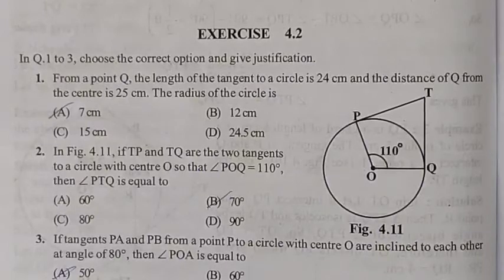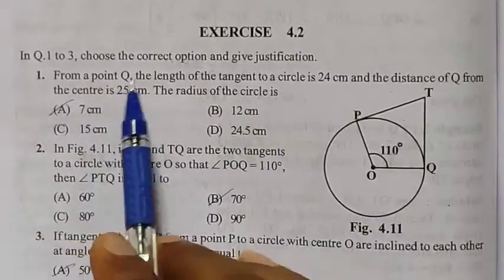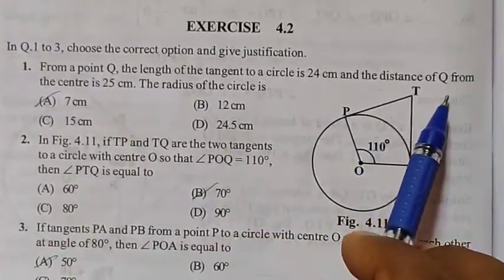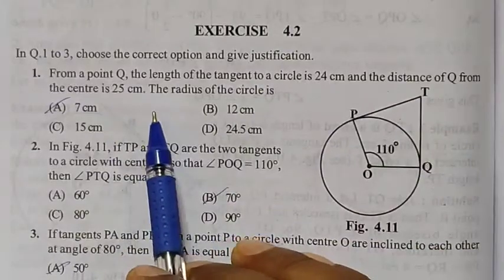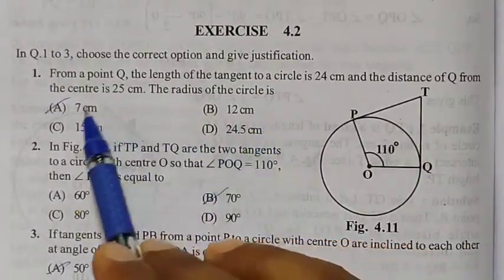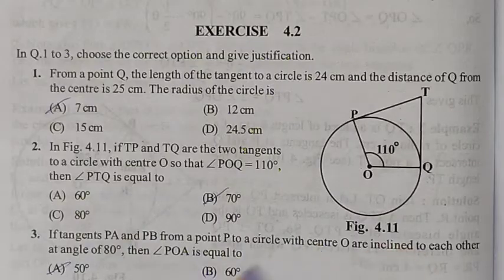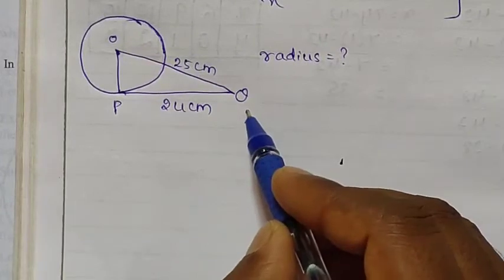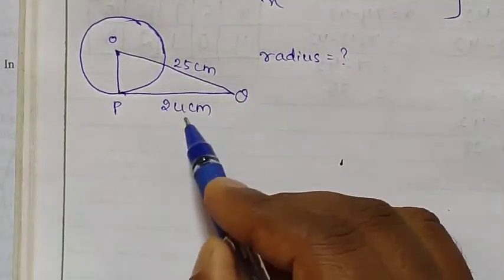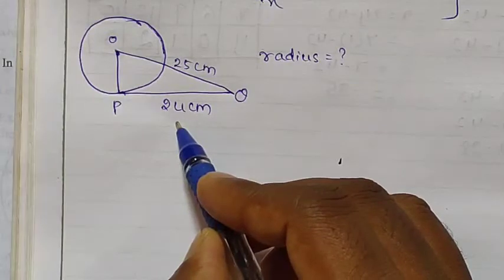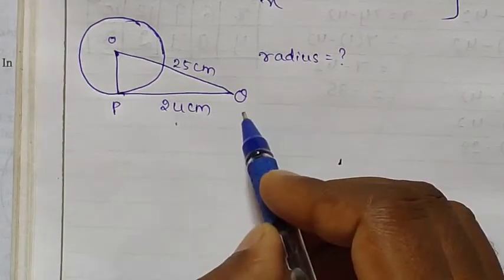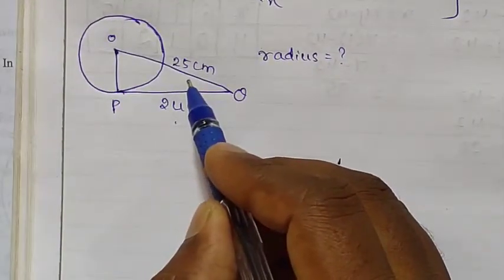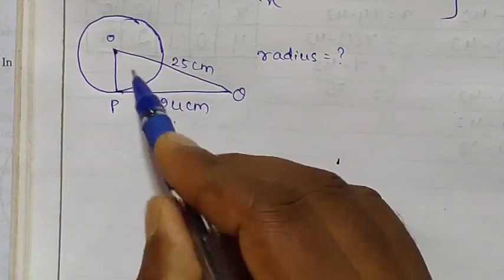Exercise number 4.2, question number 1. From a point Q, the length of the tangent to the circle is 24 and the distance of Q from the center is 25 centimeters. The radius of the circle is, you need to find out the answer from these four options. You can observe the diagram. From the point Q to the circle, the tangent length they gave is 24 centimeters. Then the distance of Q from the center, this Q point from the center means this line, this value is 25 centimeters. You need to find out the radius.